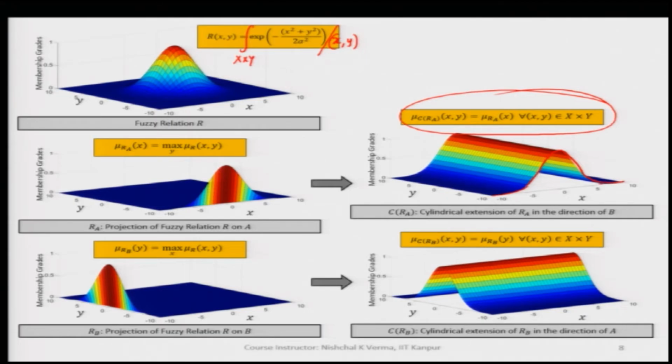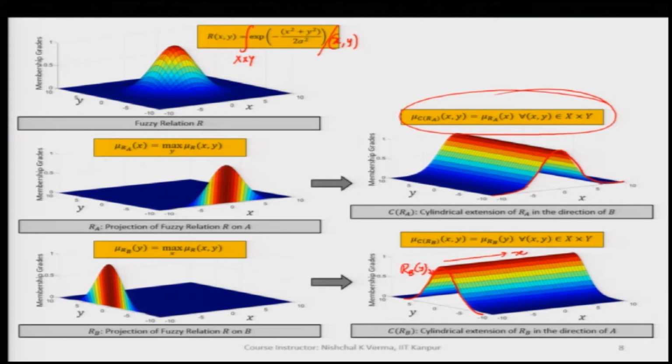Similarly, you see here, I can just override this to make sure what was R B earlier. This was the R B which was defined in the universe of discourse y only, and here is the cylindrical extension in the direction x.